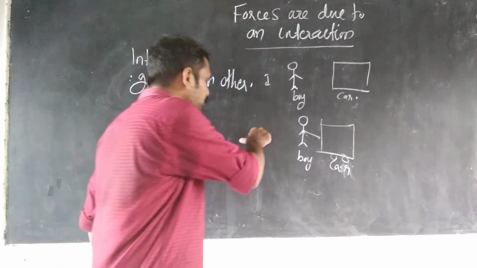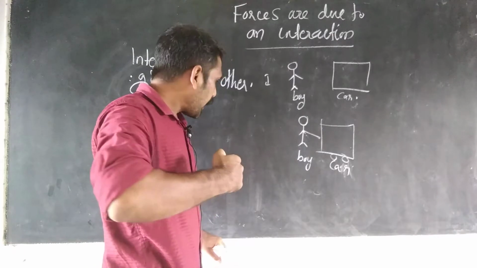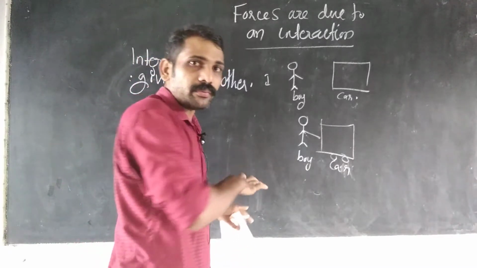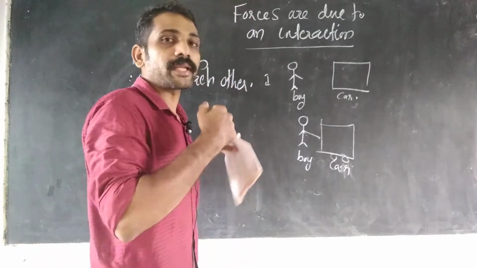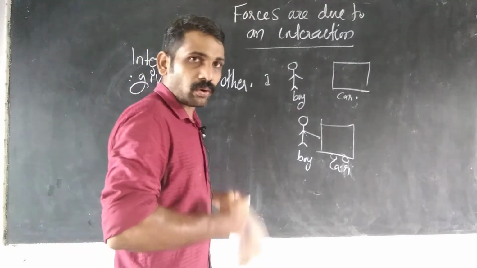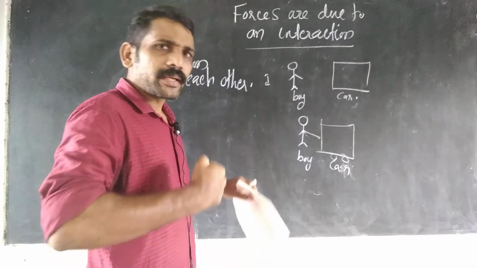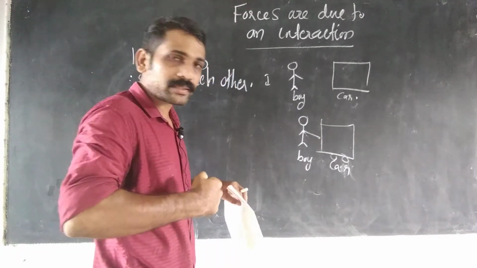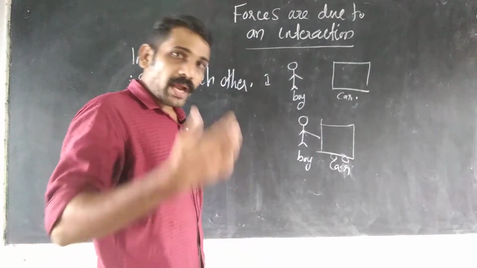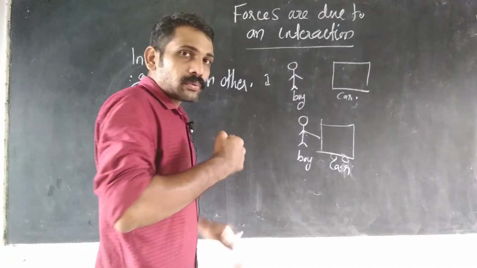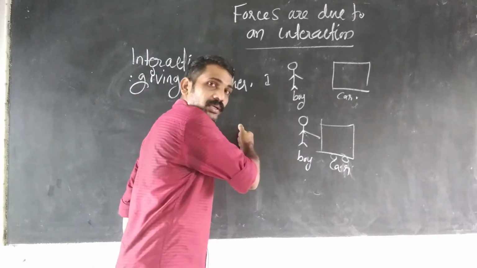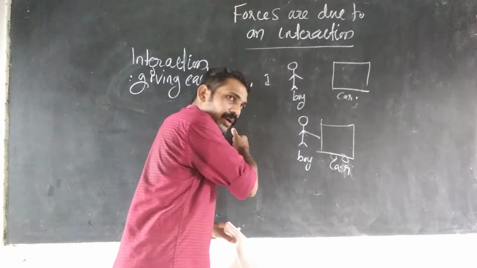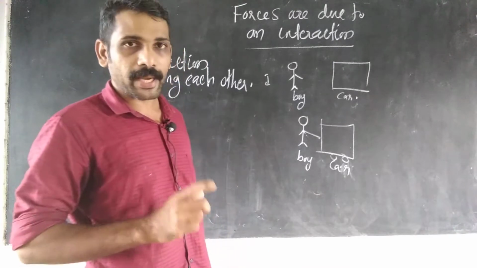So if I have to give a force on the wall, I cannot give a force on the wall without any contact. If there is no contact, I cannot give any force on the wall. I can give a force on the wall only if I first touch the wall and give a push. In this case, when I am touching the wall and pushing, force will happen.